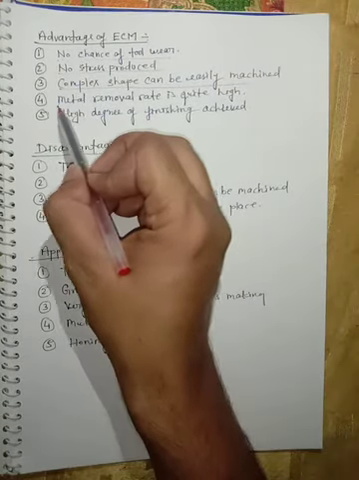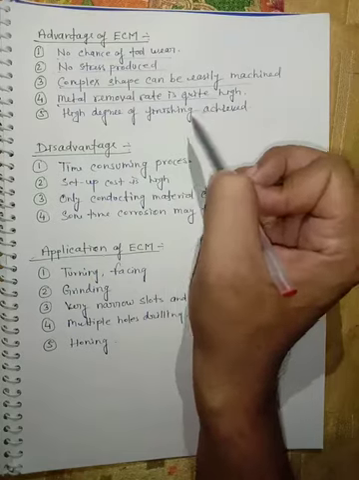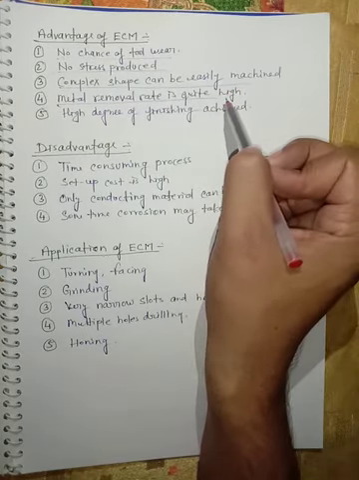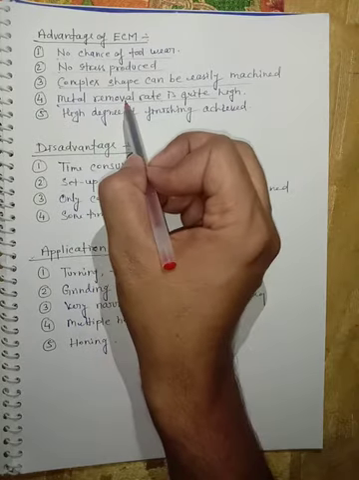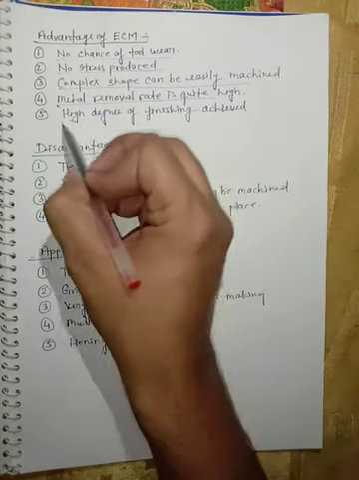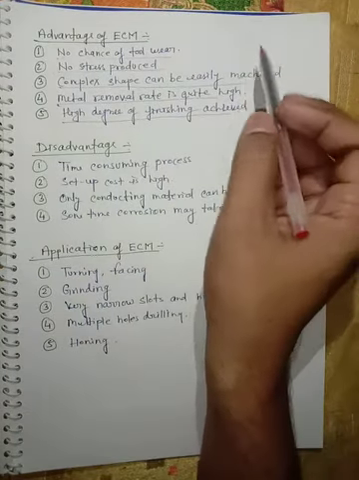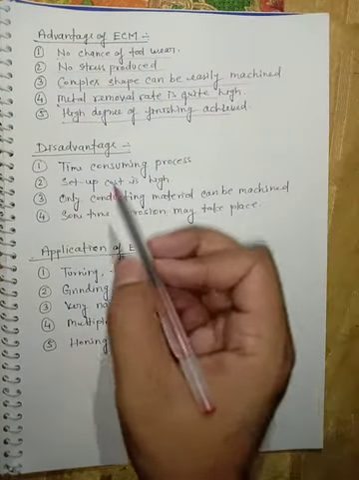Fourth point, the metal removal rate is quite high in comparison to other unconventional processes. Okay, the metal removal rate in the ECM process is high. A high degree of finishing is achieved by the ECM process. This was all about the advantages of the ECM process.